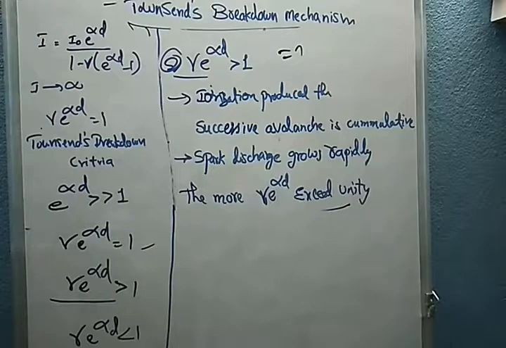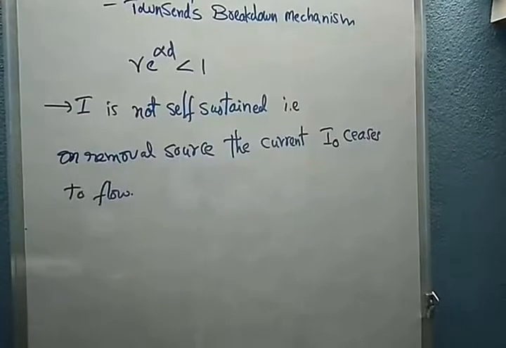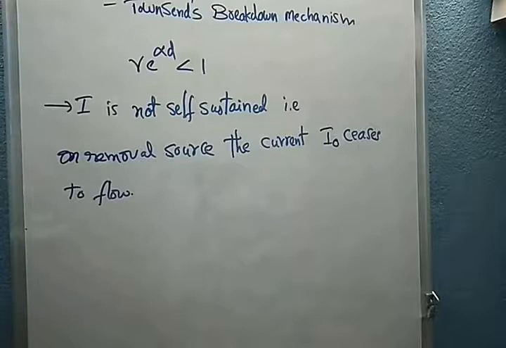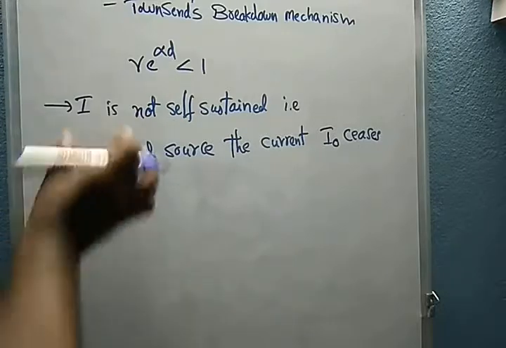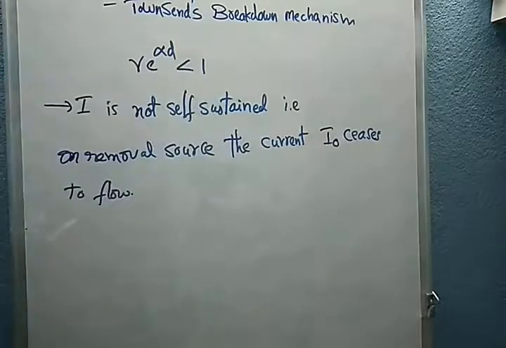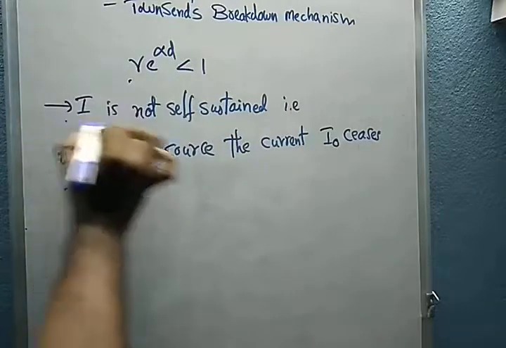Now we'll go for the third condition, that is gamma e power of alpha d less than 1. Here, whatever the total current is, the number of electrons produced in the primary and secondary ionization processes, I is not self-sustained in this condition.